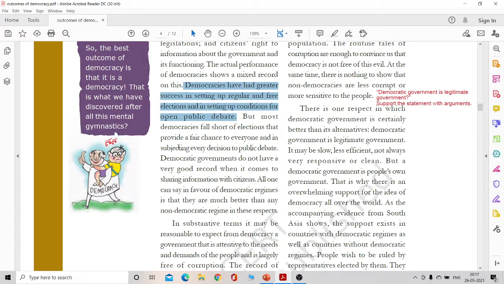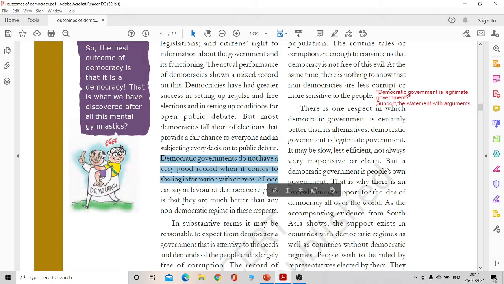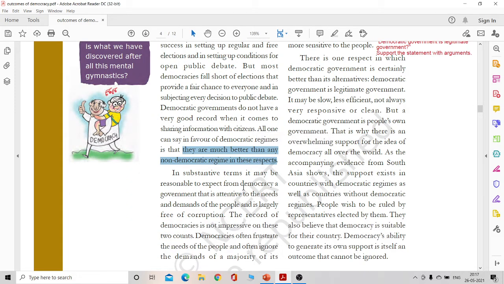However, democracies do not have a very good track record when it comes to sharing information, right? We can say that they fare better in these aspects than a non-democratic regime. It is also expected that the democracy will be attentive to the needs and demands of the people, and will be largely free of corruption.